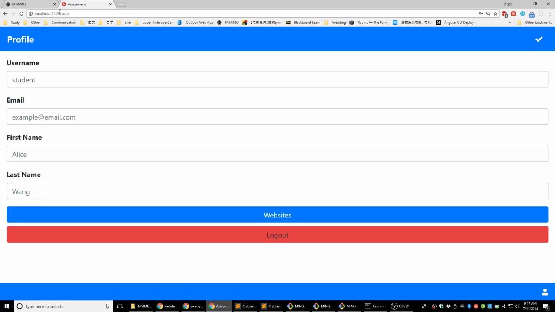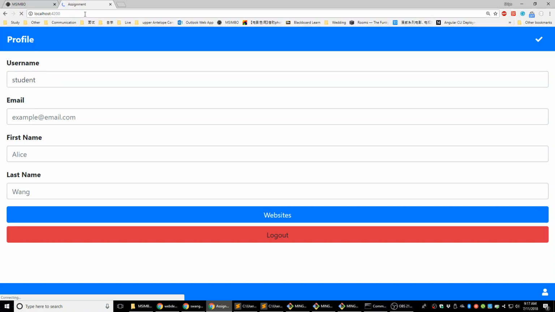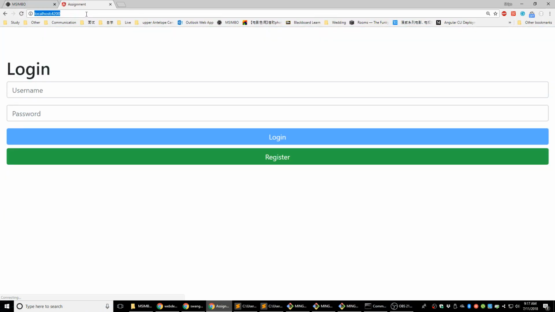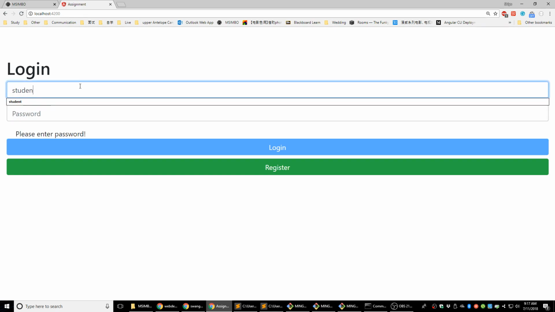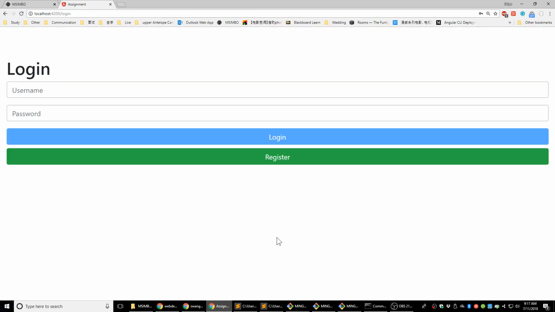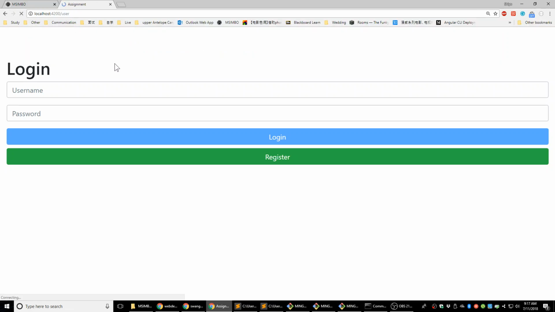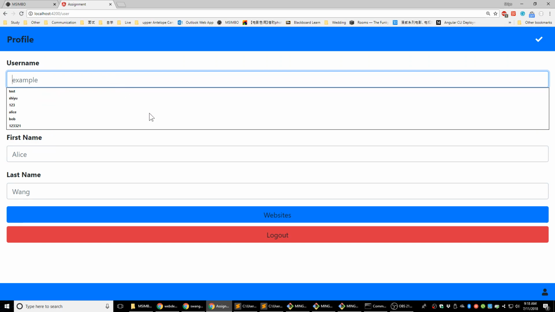And if I change this back to the home page, it's going back to the login. And if I click the logout, it's logging me out. And if I try to go to the user page, it will still navigate me there, but it's not going to have any data here.